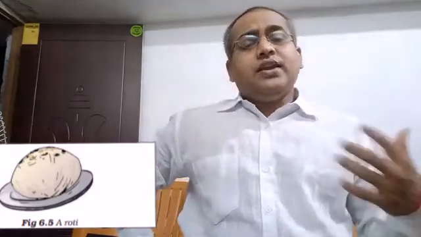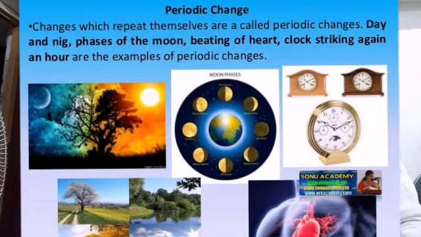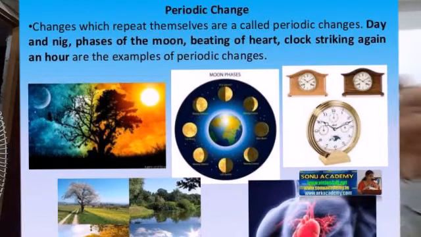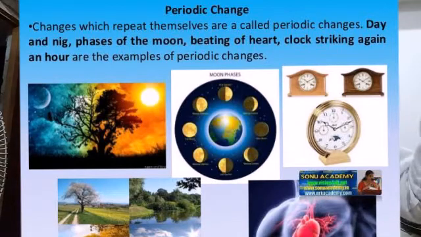There are several types of physical change in our environment and everyday life, like melting of ice. Take the ice out of the fridge and put it on the table at normal temperature, and you will see that the ice will melt into water.